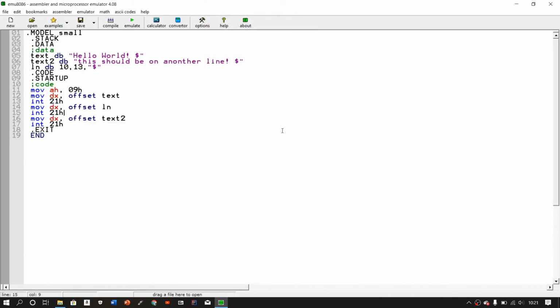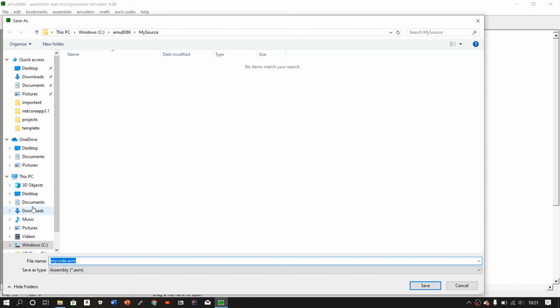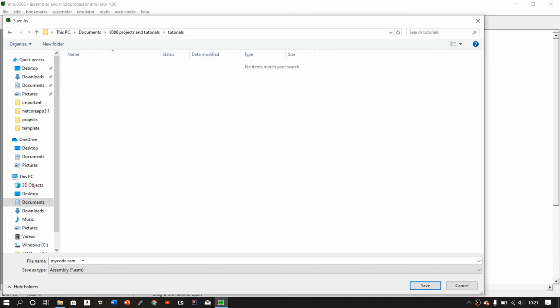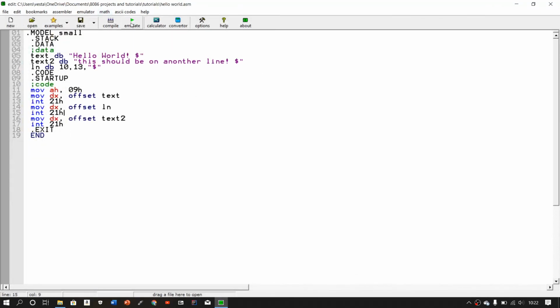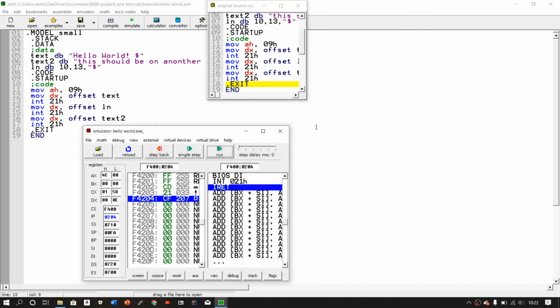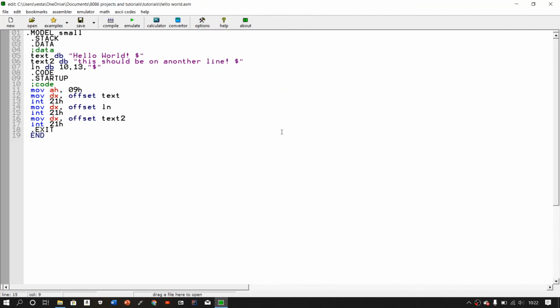That's how you can get started with coding in 8086 assembly. And then of course you'd have to save this as a file somewhere. So we're going to save this at tutorials. So this is going to be hello world.asm. And then we save that, and then it saves it up there, and then we can run that, and then it works.